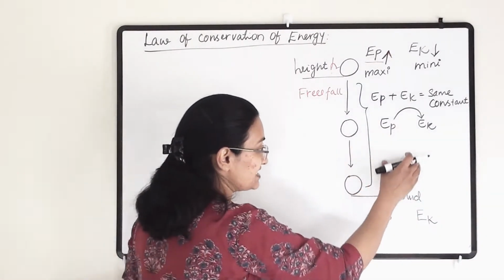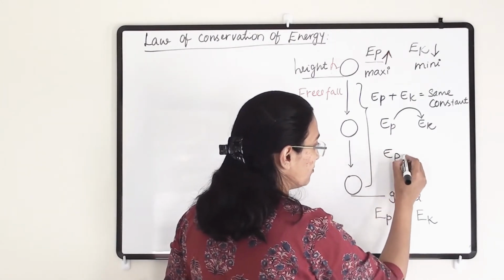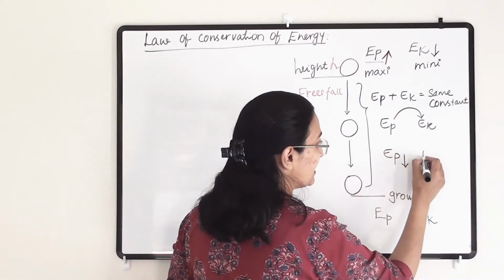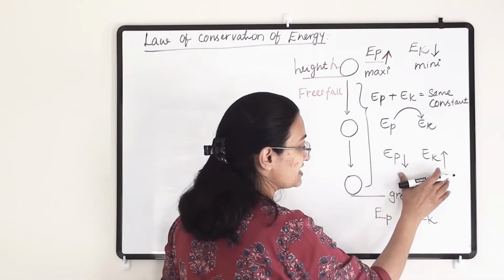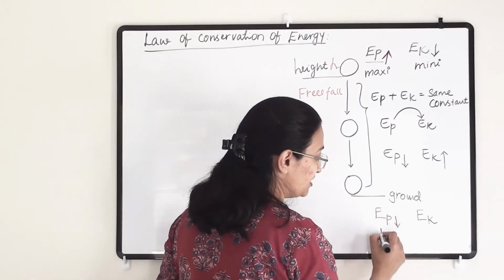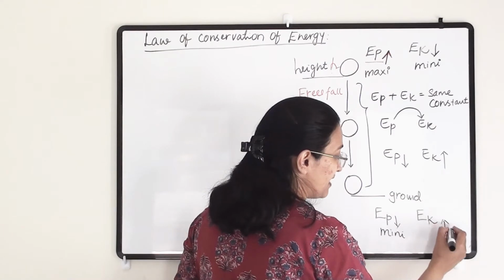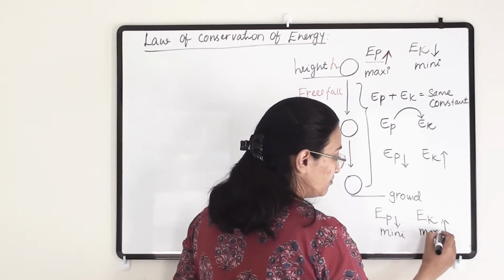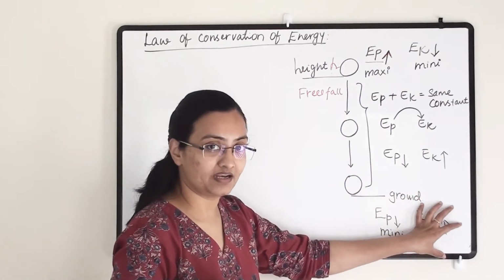Now as it is coming down, its potential energy is decreasing and kinetic energy throughout this journey will increase. As it reaches the ground, the potential energy will be minimum and its kinetic energy will be maximum, because all of the potential energy has converted into kinetic energy.